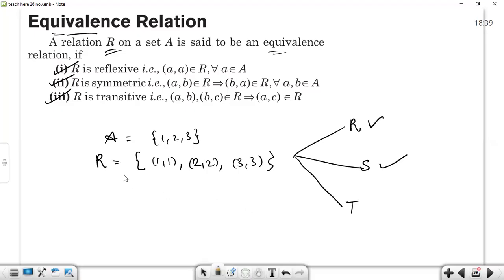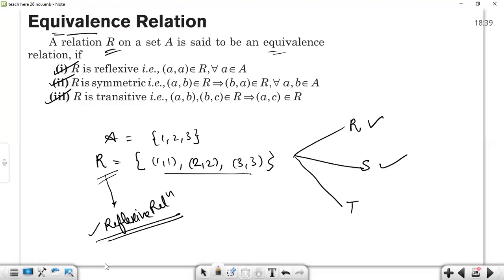I have observed the previous year questions and their answer keys: whenever this kind of relation is asked in UPSC and other exams, the correct answer is considered to be a reflexive relation. This is an identity relation. So this is known as a reflexive relation, and you should mark this option. Okay, that's all. Any doubt?